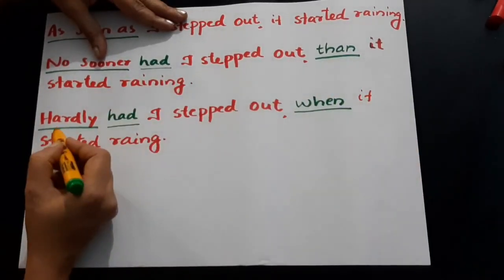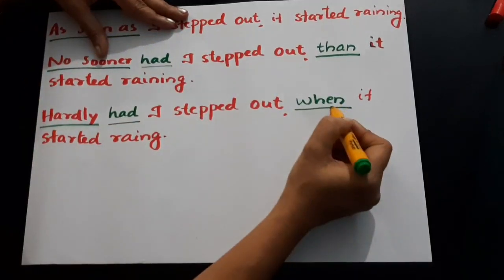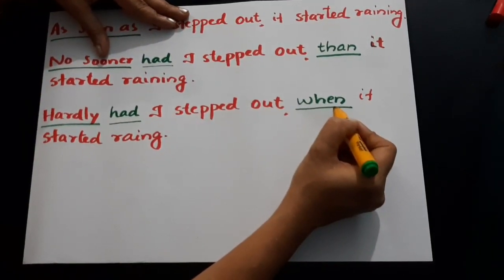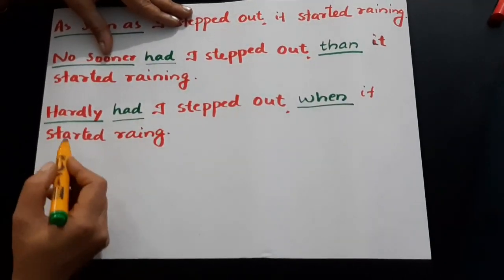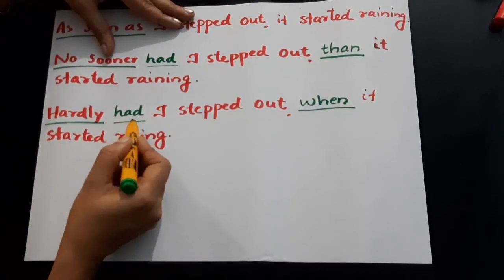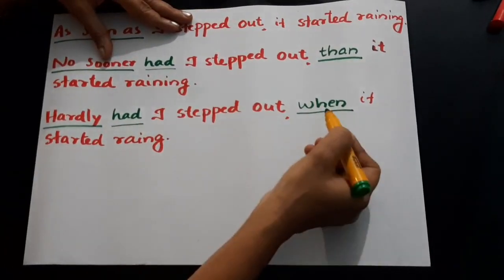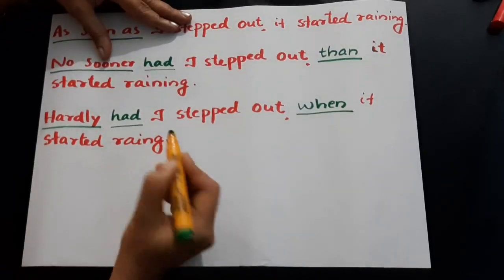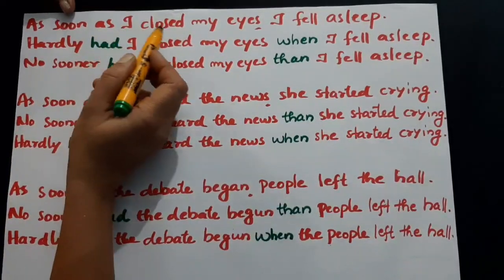Hardly will be followed by when. So we will get the sentence like this: Hardly had I stepped out when it started raining. Okay, let's discuss some more examples to make it clear.